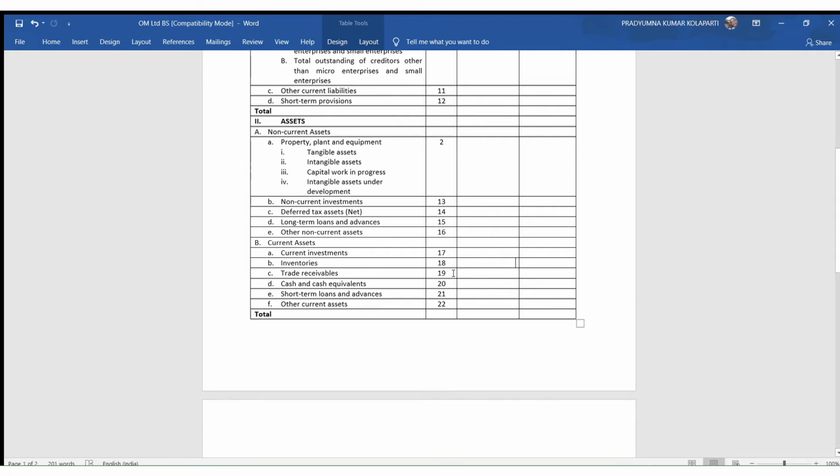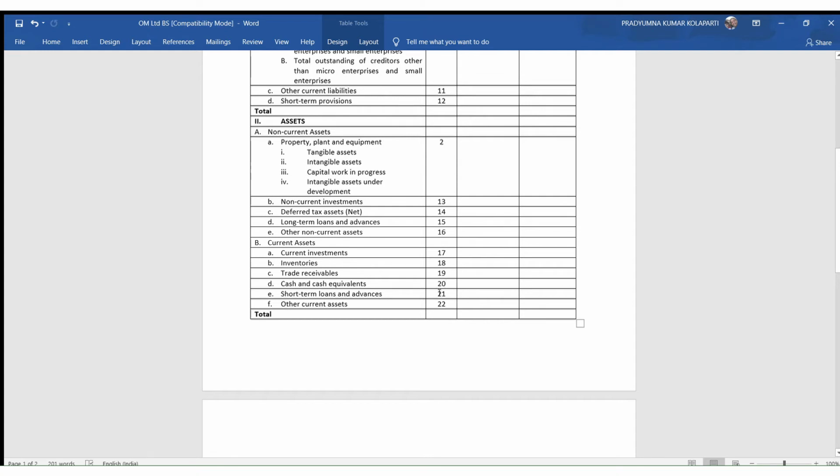Trade receivables, again in trade receivables we have to show what is beyond 6 months, what is within 6 months, and what are good, what are doubtful, and what is bad debt. All this we have to show in the notes. And cash and cash equivalents, this is nothing but cash balance and bank deposits, and here we have to give deposits with scheduled banks and other than scheduled banks. And if there is any lien in case of deposits, that has to be mentioned in the notes.